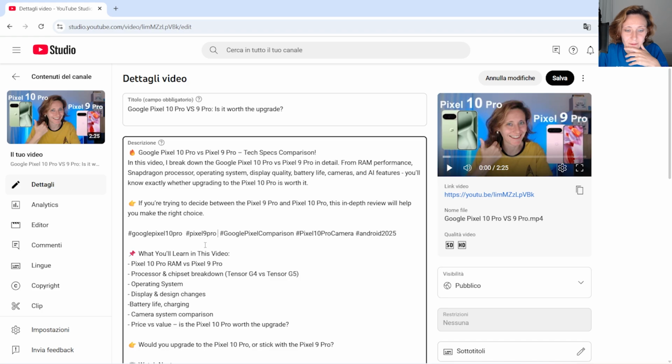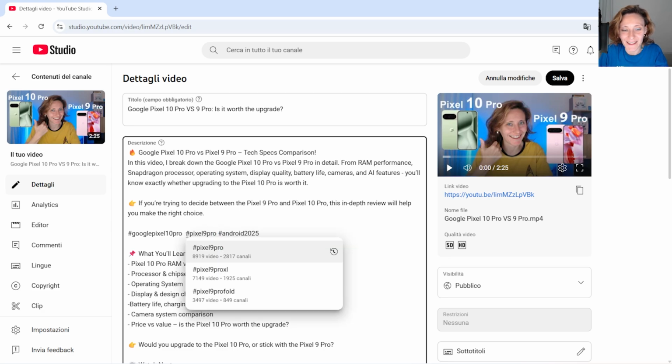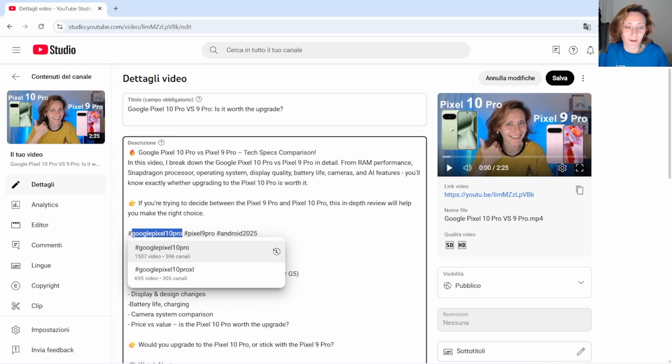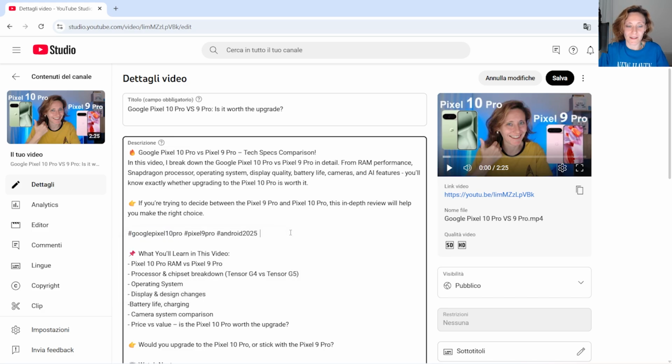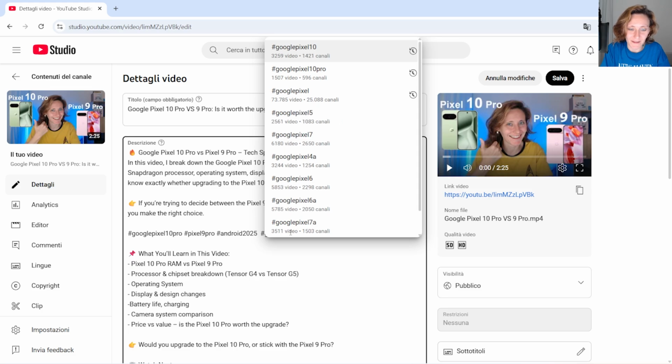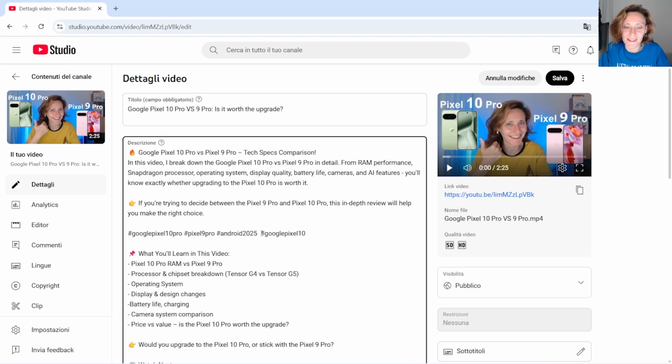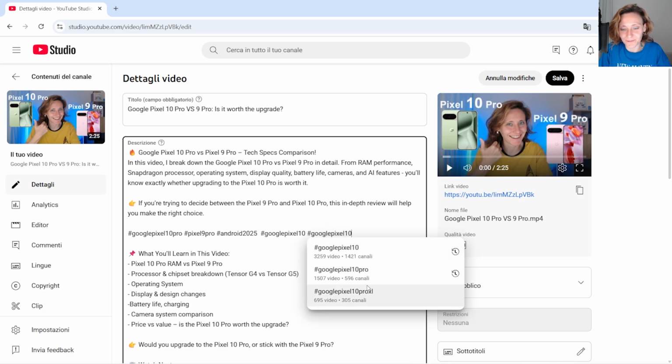Here it suggests another one. This one doesn't exist, and here it doesn't exist. So from more than 6, we narrow it down to 3. And I think there is a better match. For example, we can add all the variants of Google Pixel. So we can add Google Pixel 10 Pro, the Pro XL, and the 10. So these are better matches than what ChatGPT 5 actually suggested.